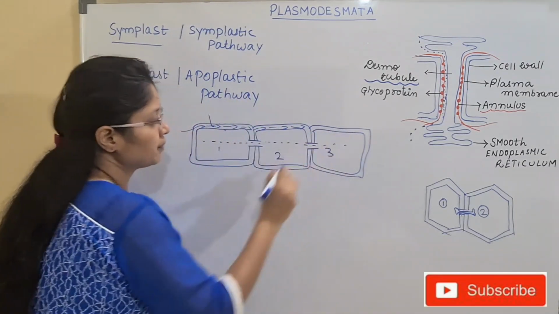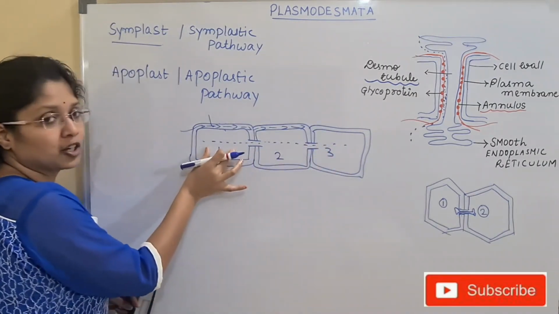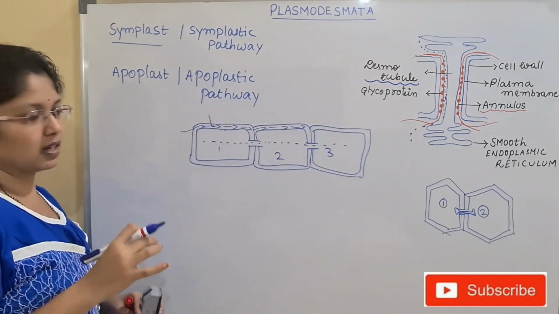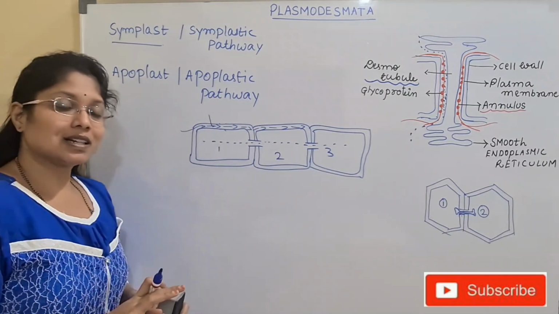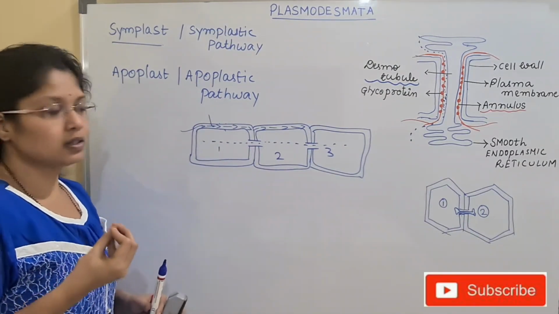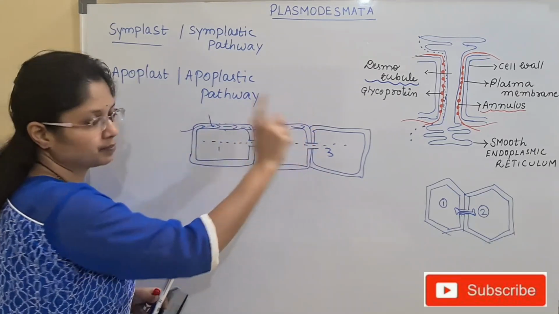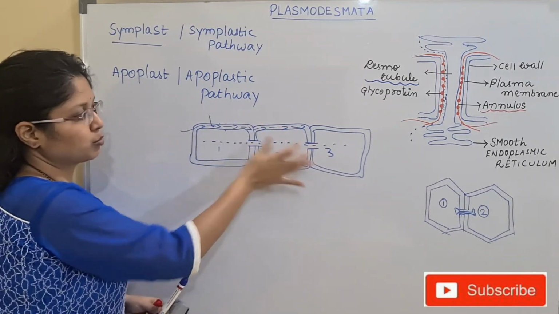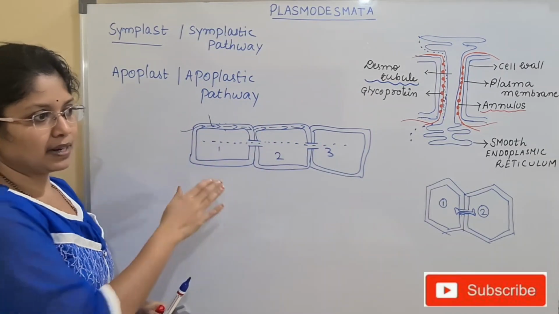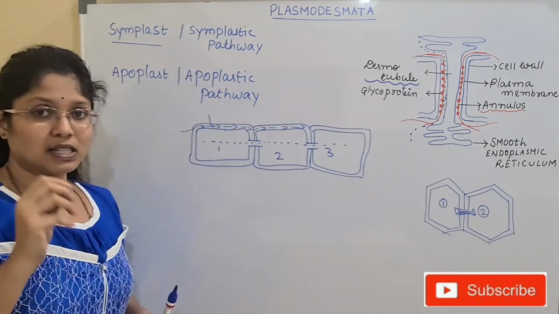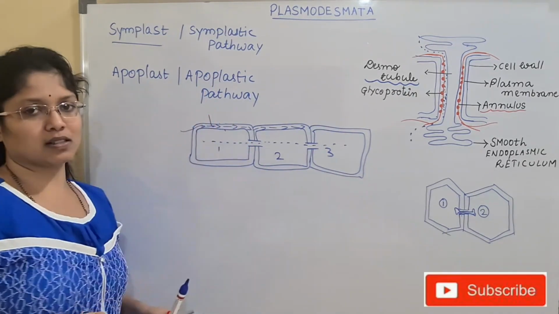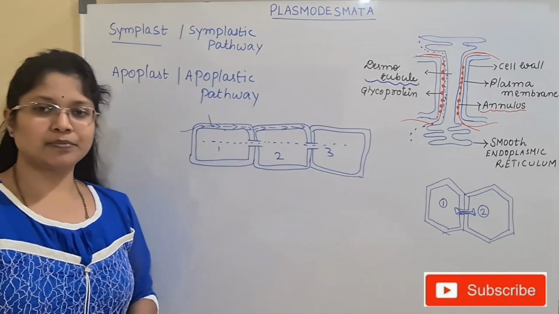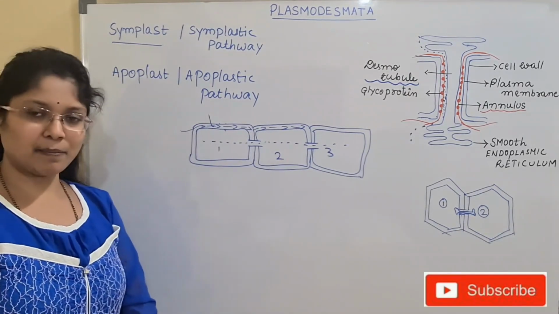This is the dead continuum and this is the living continuum. The living continuum is known as the symplastic pathway and the dead continuum is known as the apoplastic pathway. So mainly the water molecules, the gases, or a few ions will be traveling in this region. And the cytoplasmic content will be exchanged through the plasmodesmata. So the plasmodesmata will maintain the symplastic pathway. The cell wall will maintain the apoplastic pathway. So this is very, very important, children. This is regarding the plasmodesmata. We'll be discussing the plasma membrane in the next lecture.